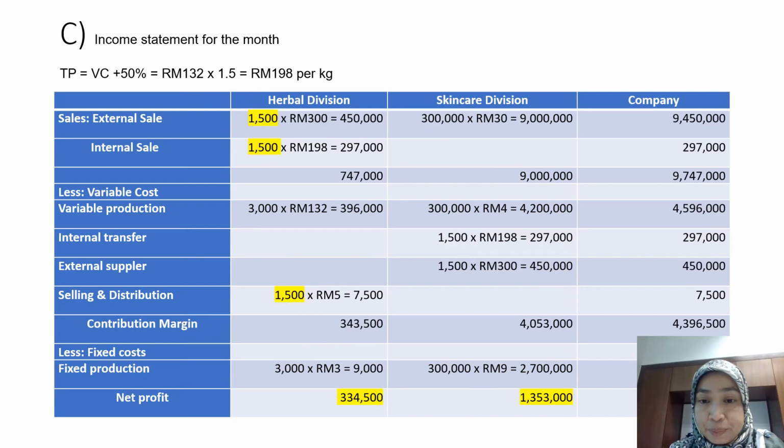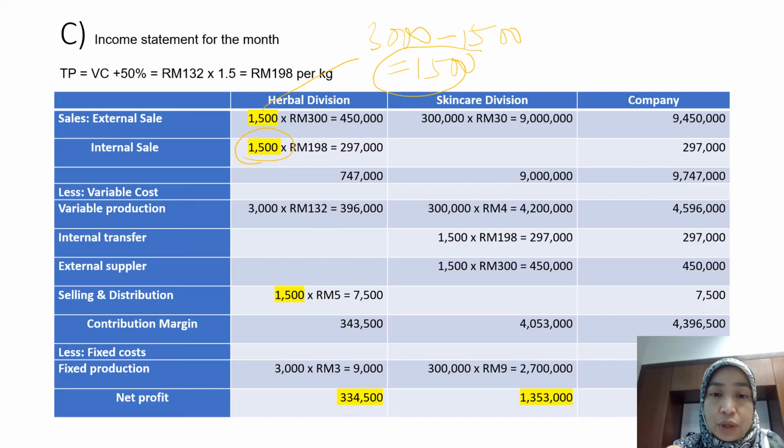All right, so if they increase by 1,005, that means the herbal division can sell the balance only to the external market, because currently the maximum is 3,000 kilograms. So you supply internally 1,005. That means the balance of 1,500 you can sell to the external market.